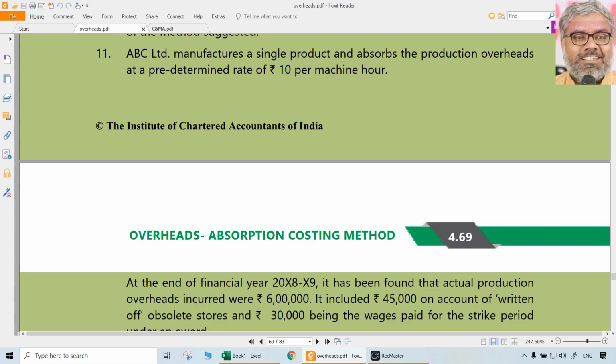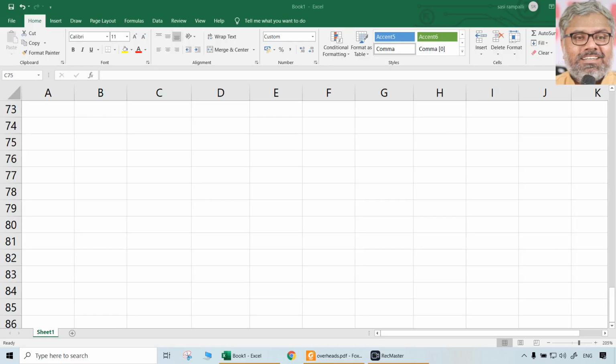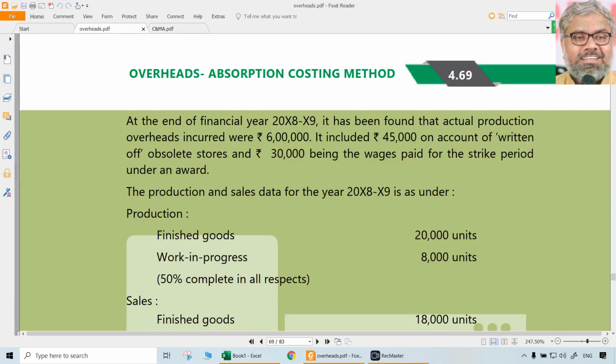ABC Limited manufactures a single product and absorbs the production overheads at a predetermined rate of 10 rupees per machine hour. So 10 rupees is what? Machine hour rate. At the end of the financial year, it has been found that actual production overheads incurred are 6 lakhs. This is 6 lakhs actual production overheads incurred.